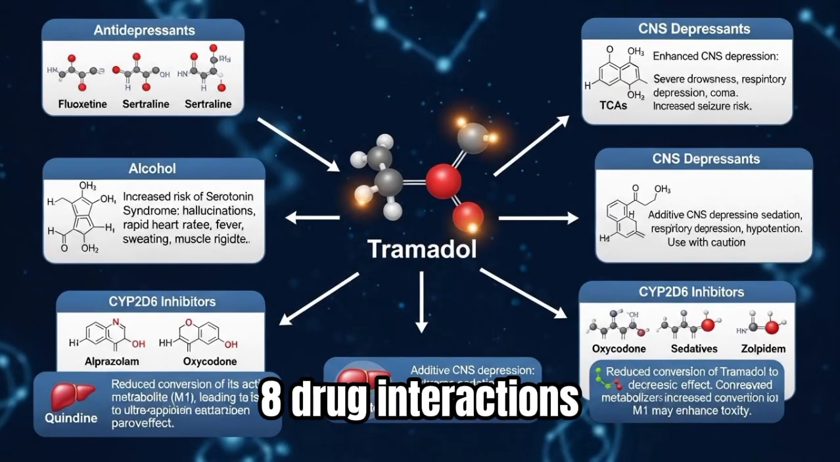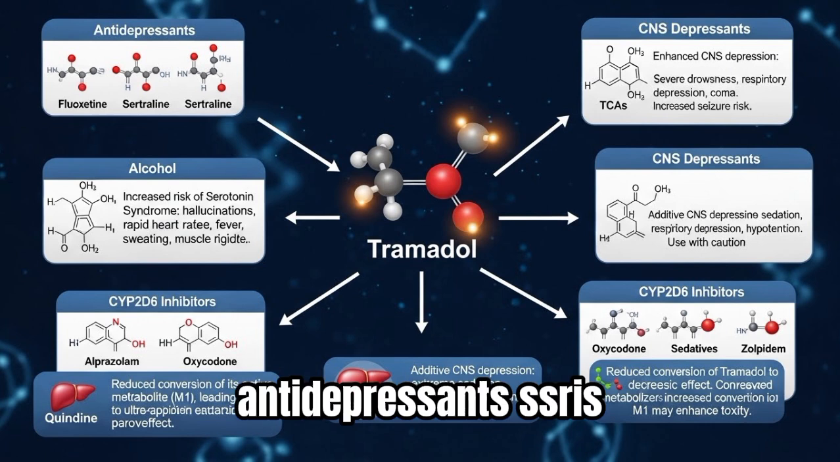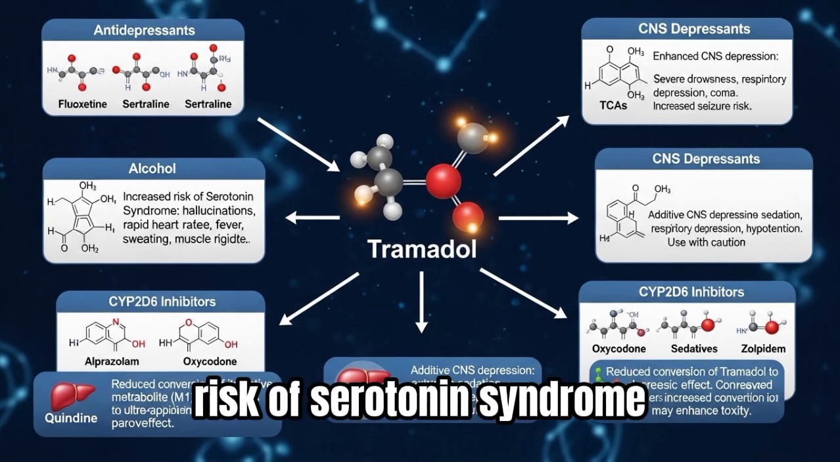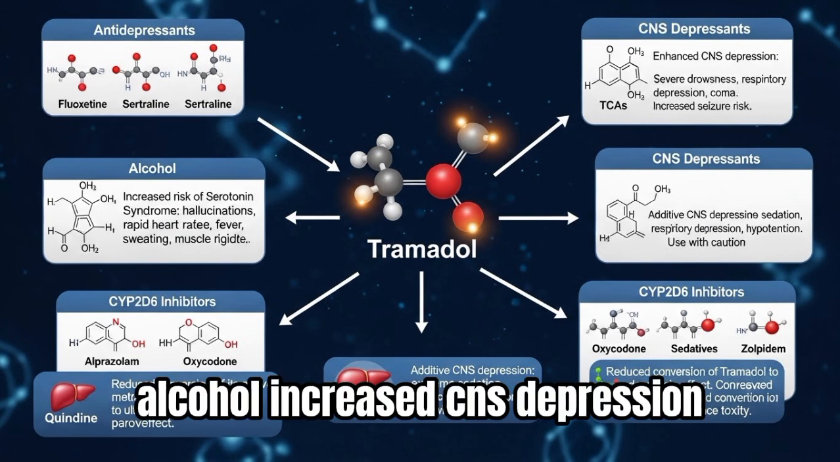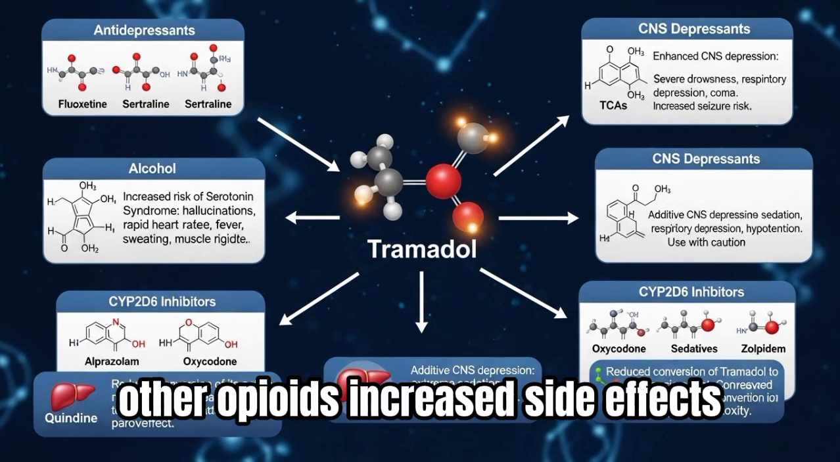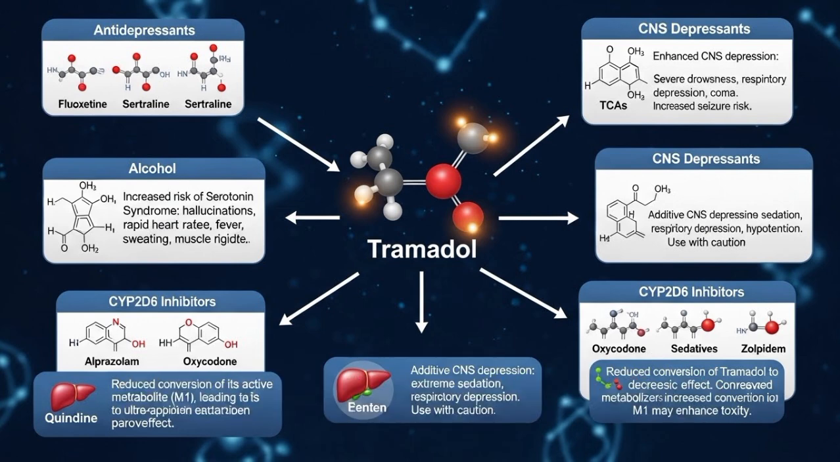8. Drug interactions. Antidepressants, SSRIs, SNRIs, TCAs: risk of serotonin syndrome. Alcohol: increased CNS depression. Benzodiazepines: respiratory depression. Other opioids: increased side effects.